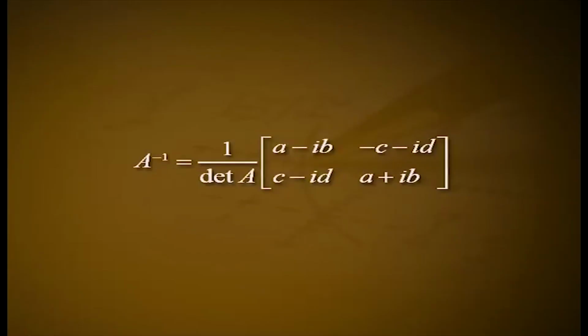Then not all of A, B, C, D are 0. We have the determinant of A equal to A square plus B square plus C square plus D square. Since A, B, C and D are real and not all of them are 0, the determinant of A is not equal to 0. Therefore, the matrix A is invertible. In fact, A inverse equals 1 by the determinant of A into the matrix [[A minus iB, minus C minus iD], [C minus iD, A plus iB]], which is easily seen to be an element of M. Thus, the non-zero elements of M form a group under multiplication. We can show by examples that the commutative law of multiplication does not hold in M. Therefore, M is a strictly skew field.